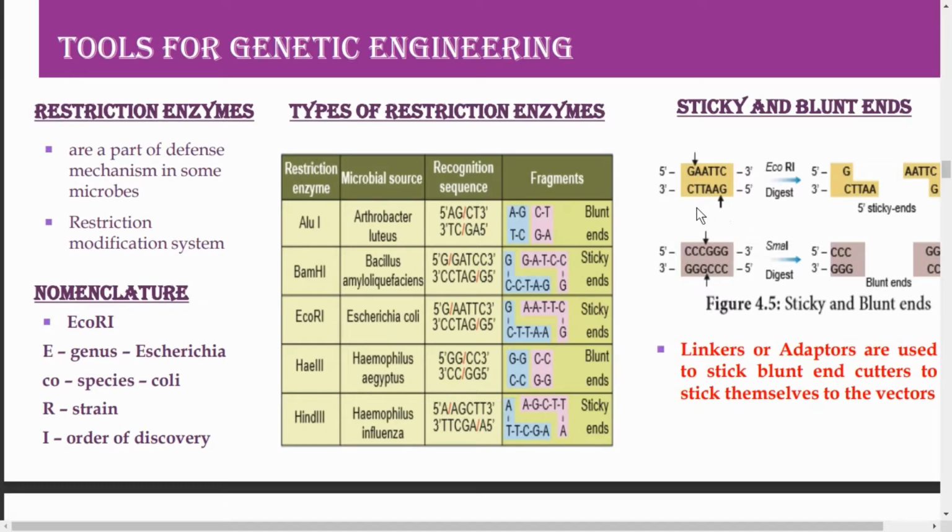So how do they cut? They may cleave both the strands through the center like this. When it cuts through the center, it will cut the DNA into two fragments having blunt or flush ends, and these are known as symmetric cuts. Whereas if they cut in a way in which one fragment will have the protruding end and the other fragment will have the recessive end, then it is called sticky or cohesive ends. This cut is called a staggered or asymmetric cut.